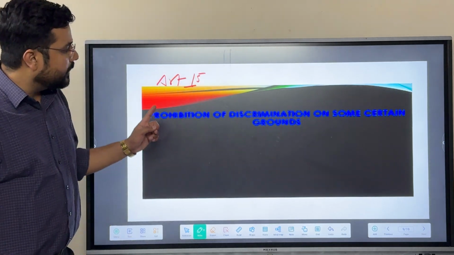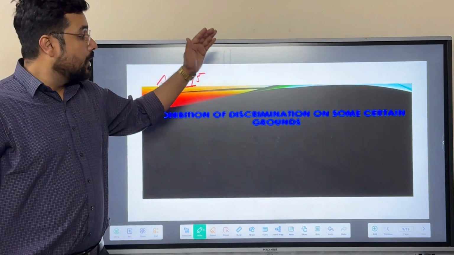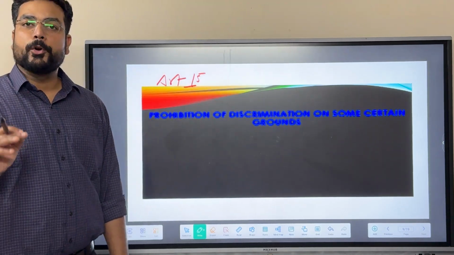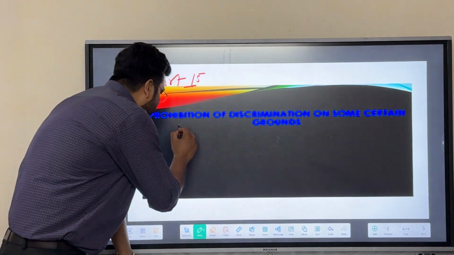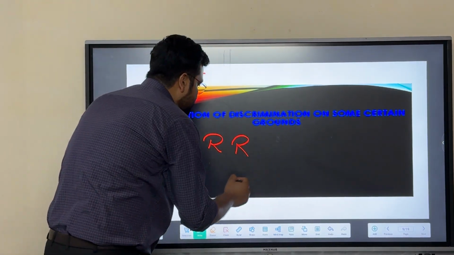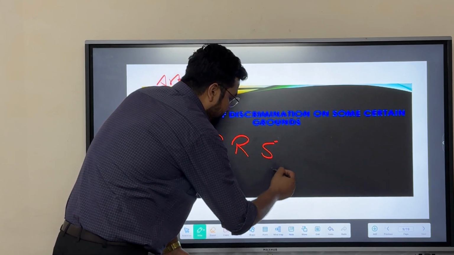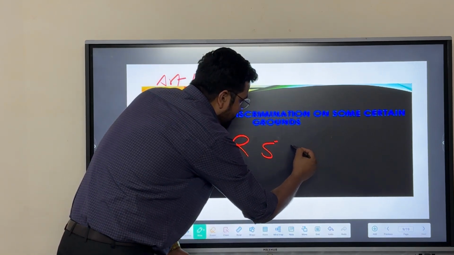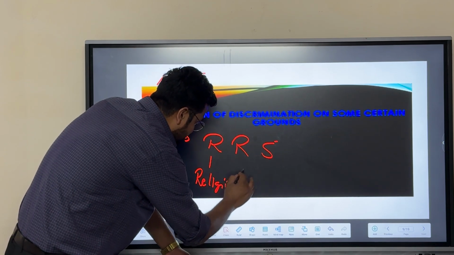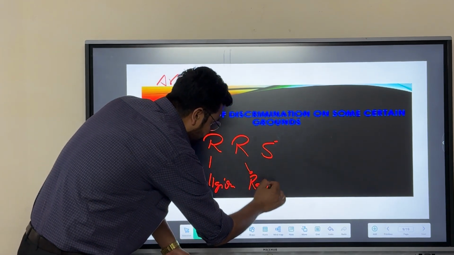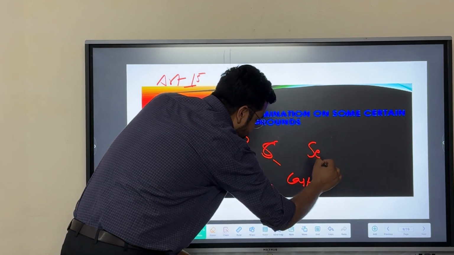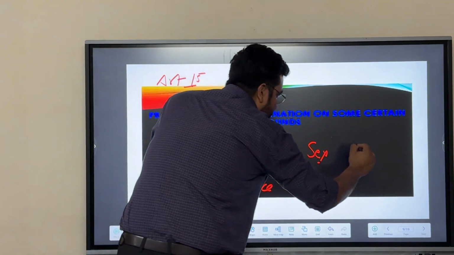Article 15 talks about the prohibition of discrimination on certain grounds. All kinds of discrimination shall be prohibited on certain grounds, and these grounds are religion, race, caste, sex, and place of birth.